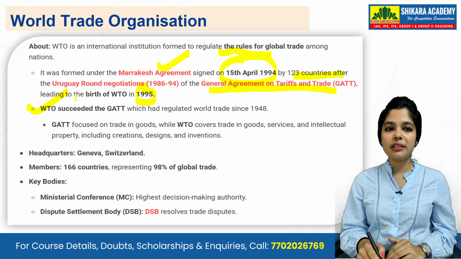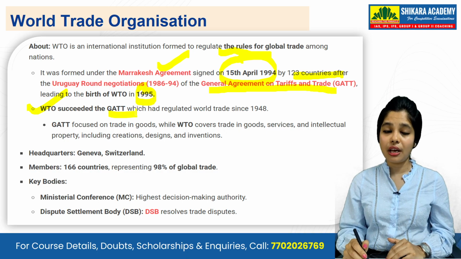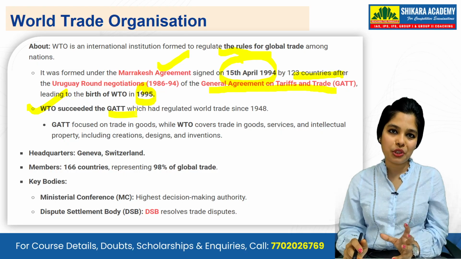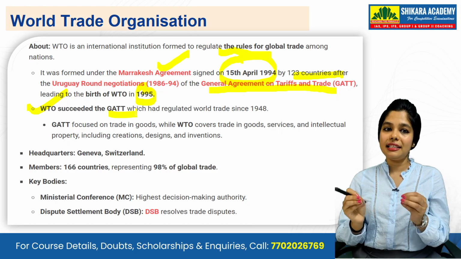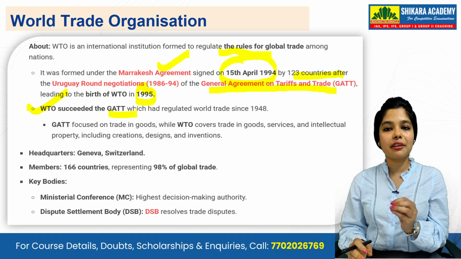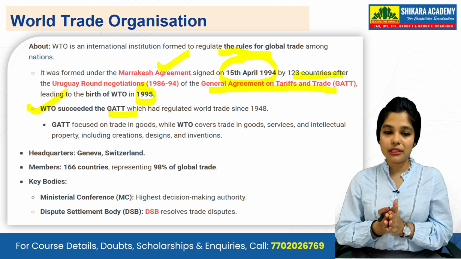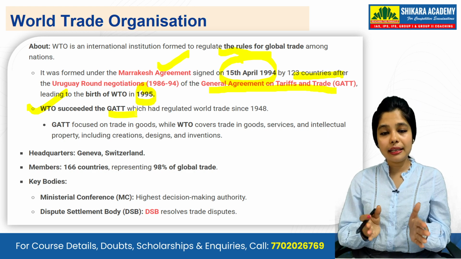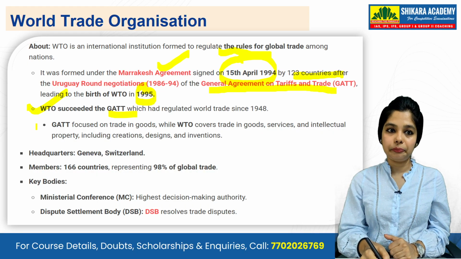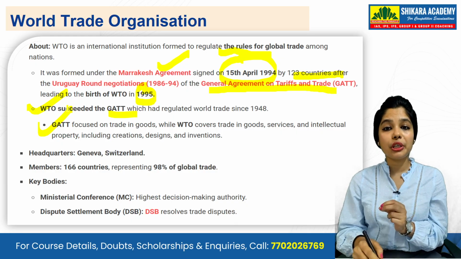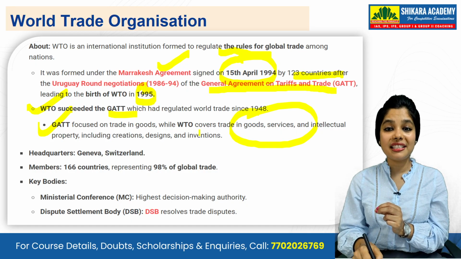Now WTO succeeds the GATT, which has regulated world trade since 1948. So before WTO we had GATT, General Agreement on Tariffs and Trade. This was something we were having before WTO. And then WTO came and then it started. GATT focused on trade in goods, while WTO started in goods and services.